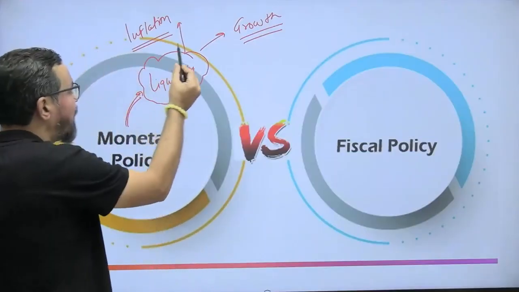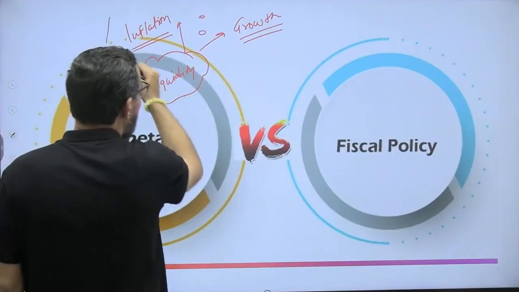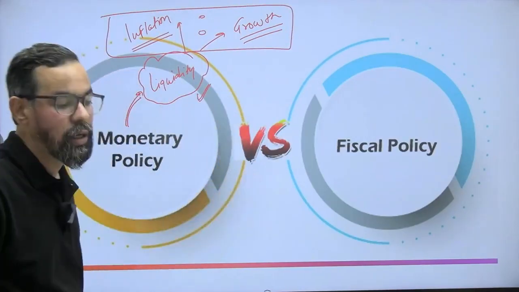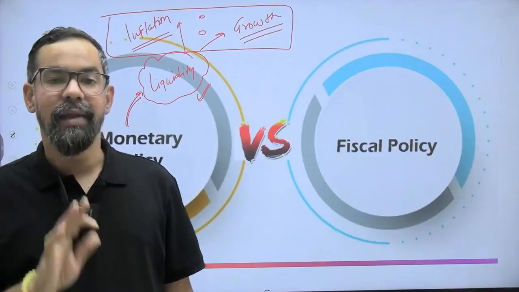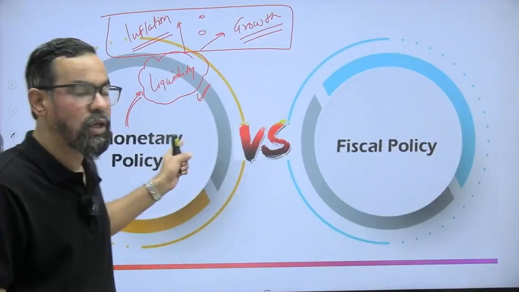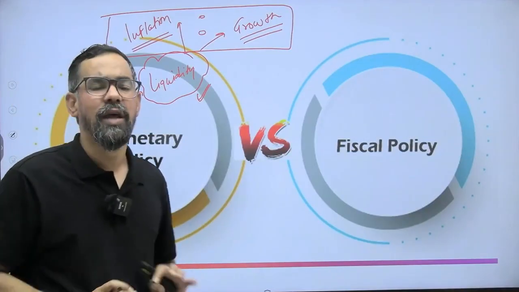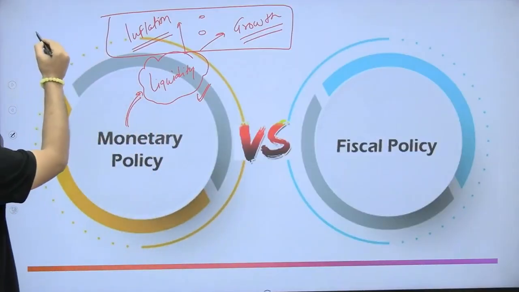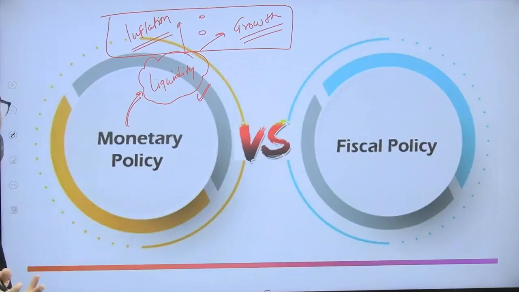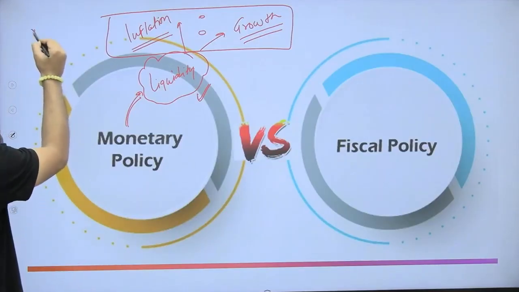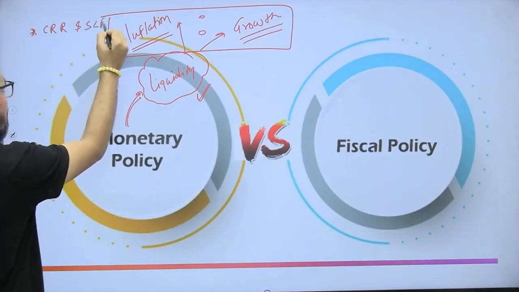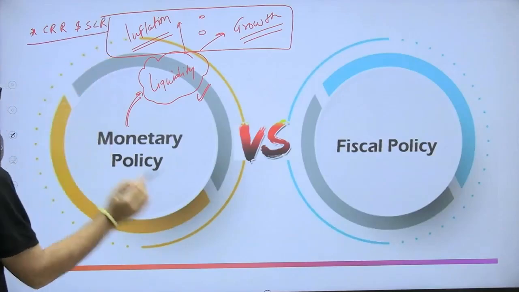So to create a balance between these two, we have to manage the liquidity system or the overall money supply in the economy, and that job is done by RBI by using monetary policy. For that, we have so many tools. I hope everybody is aware of this. We have quantitative and qualitative tools, but in your curriculum they have given only quantitative tools, like direct tools, CRR and SLR. Okay. Your cash reserve ratio and statutory liquidity ratio.